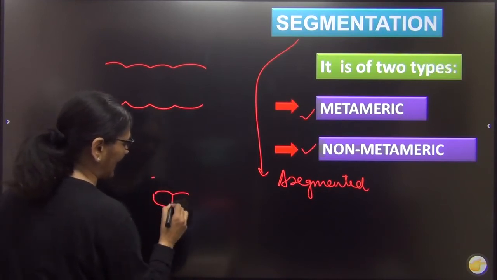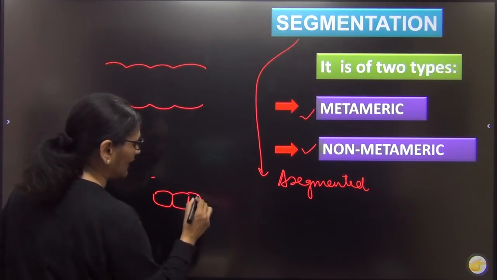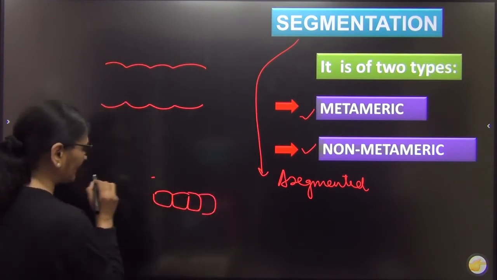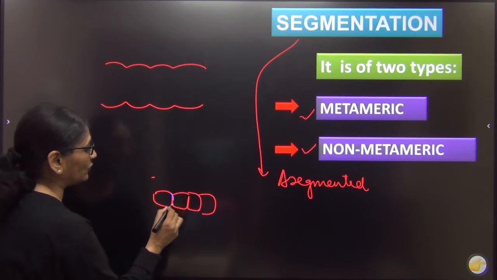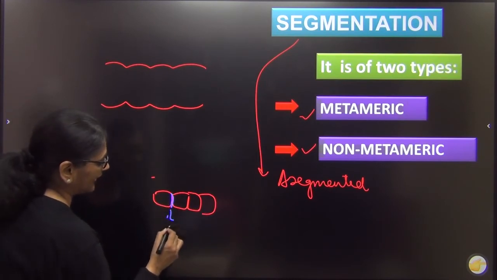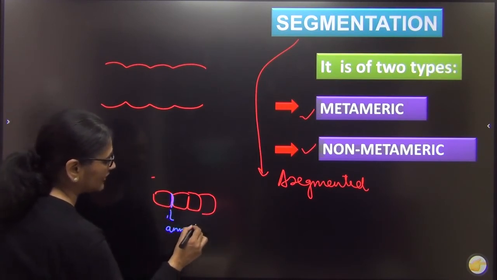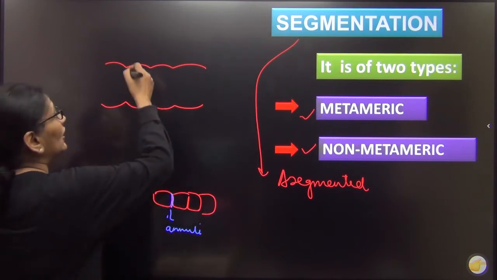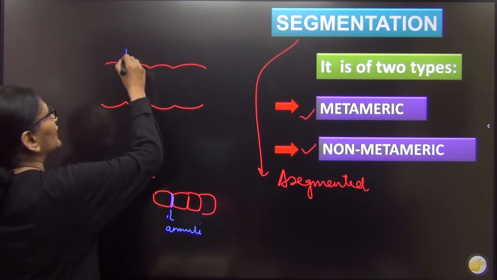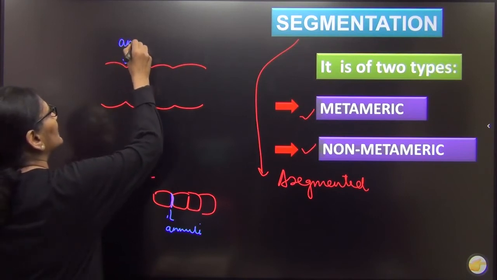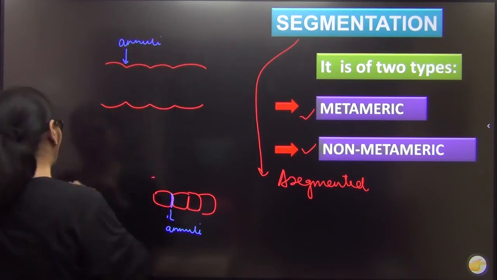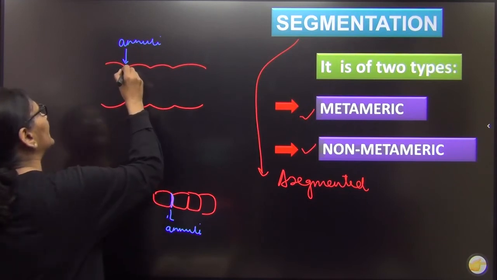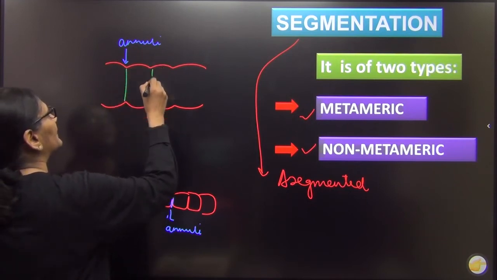See, I have an animal whose body is segment like, this segmentation that you see from above, beta, this is called as annuli. What is visible from outside, that is called as annuli. Okay, but when we cut this animal from inside, the external segmentation due to annuli corresponds with internal segments due to septa.